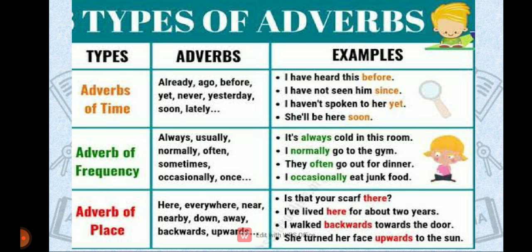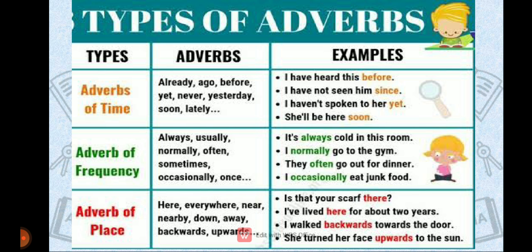Next is adverb of place. Now, as you can see, adverb of place tells us the place of action and answers the question where. Adverb of place में हमें where का आंसर जब भी मिलता है उसे हम किसके अंडर में काउंट करते हैं? Adverb of place.